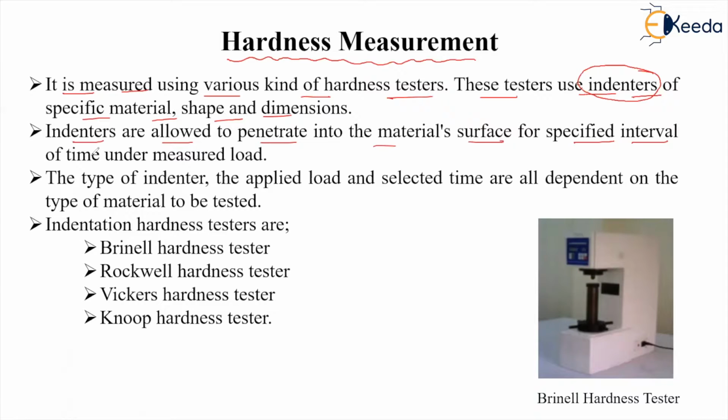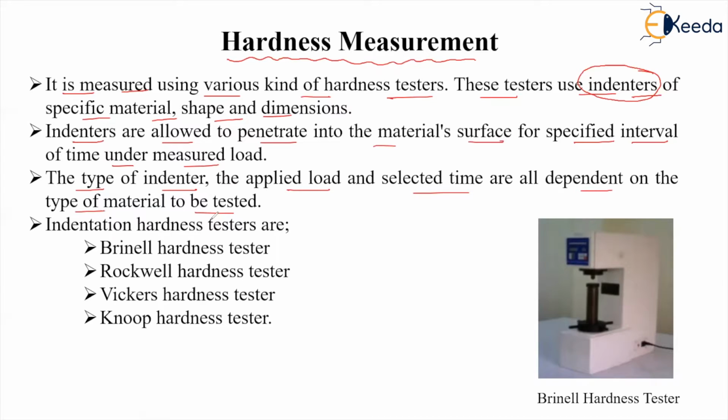Some time is given for the indenter to indent, and then a certain load is applied, and then the diameter of the indentation is measured, and then the hardness of the material is found out. The type of indenter, the applied load, and the selected time are all dependent on the type of material to be tested, right? What type of indenter to be used, how much load should be applied, and for how much time the indentation will be done. This all depends on the type of the material.